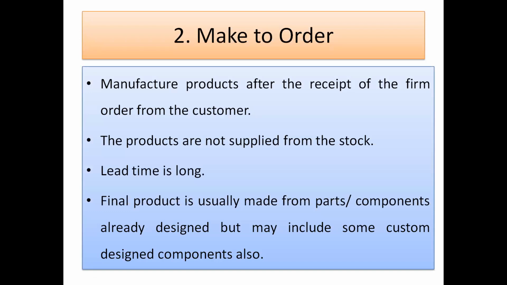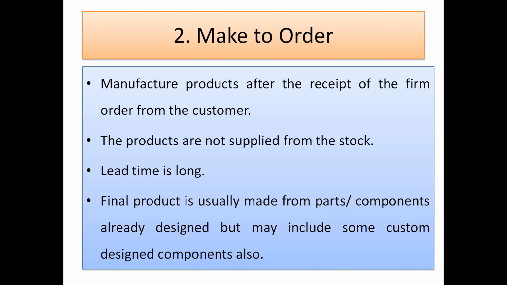And now let us move further, friends, towards make to order. So this is the second type. We have discussed in detail the characteristics and different things related to make to stock, so let us have a discussion about make to order. Make to order: manufacture products after the receipt of the firm order from the customer.